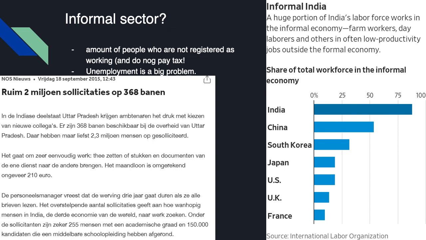So that means that there weren't enough jobs at all for these people. And on the right you can see that a huge portion of India's labour force works in the informal sector. You can see that's almost 90% of the total workforce. That's incredibly high, especially when you look at other countries like China or South Korea.